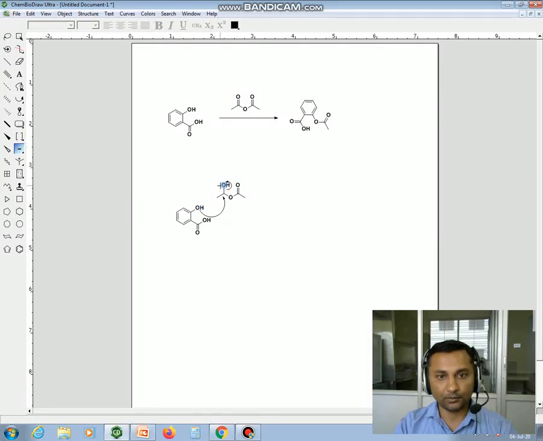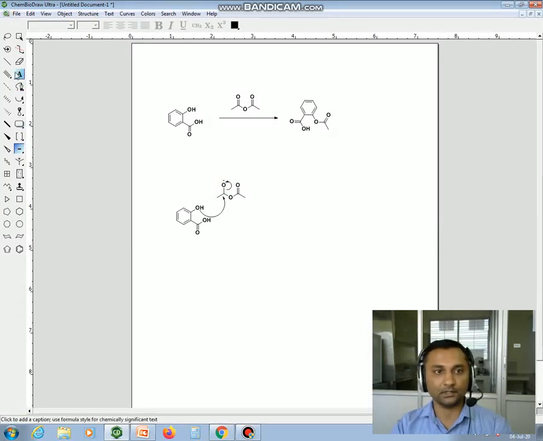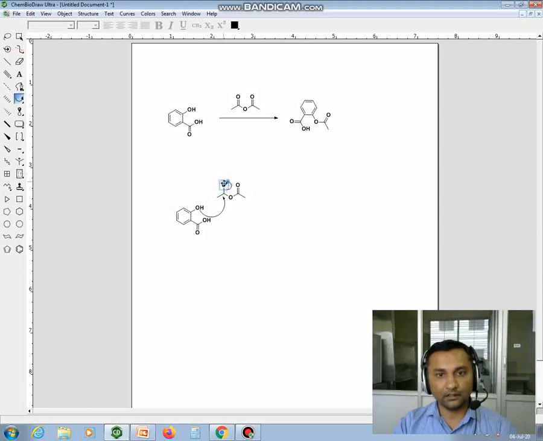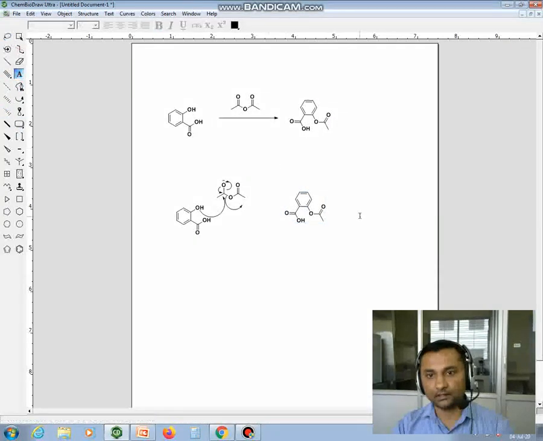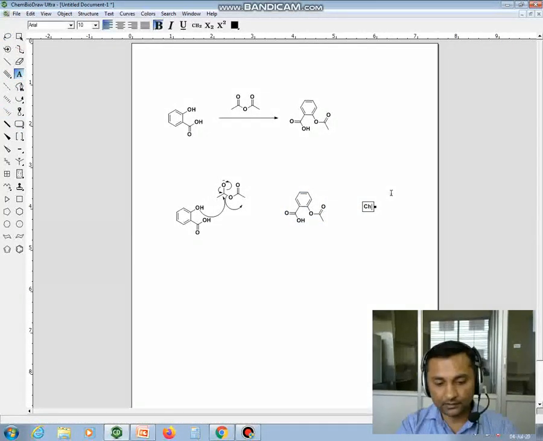The charge you have to keep here, this will be a negative charge, and then to stabilize this it will come back and this one will go out. So this is the way you can present the mechanism of the reaction. So you will end up with your product, and plus you will get the byproduct, acetic acid.